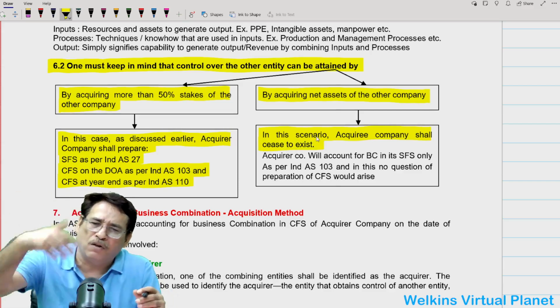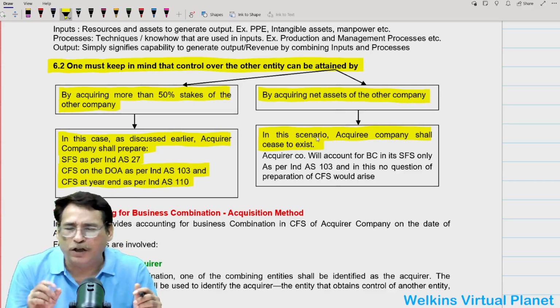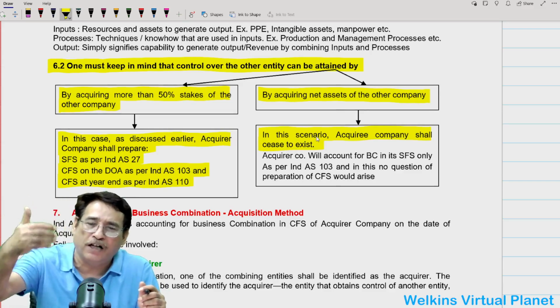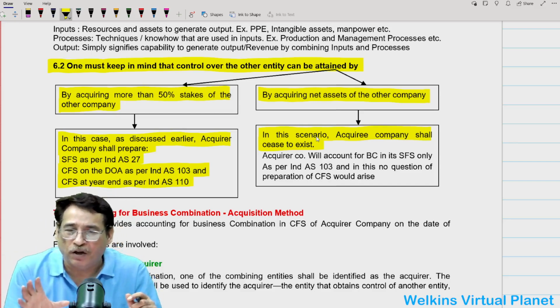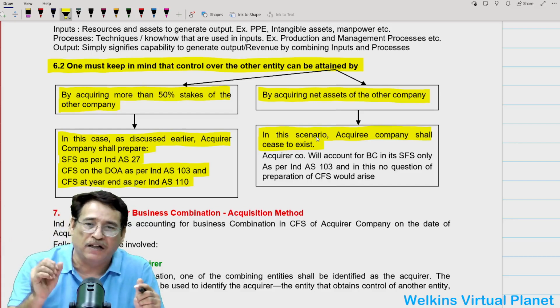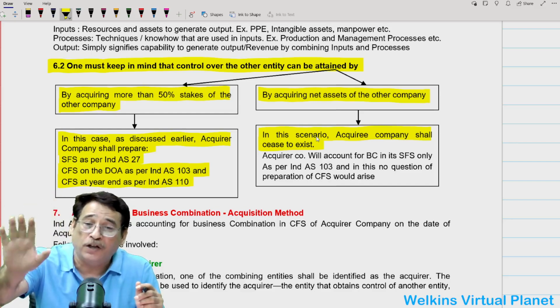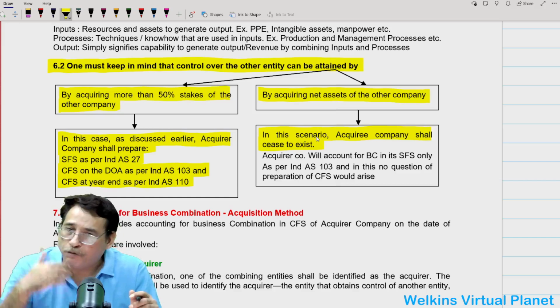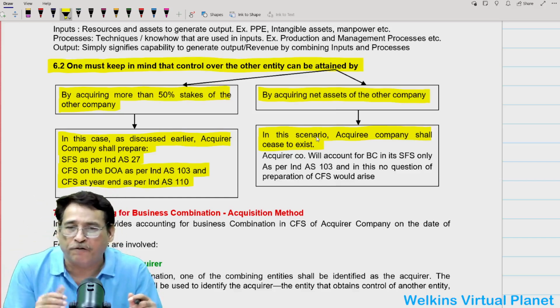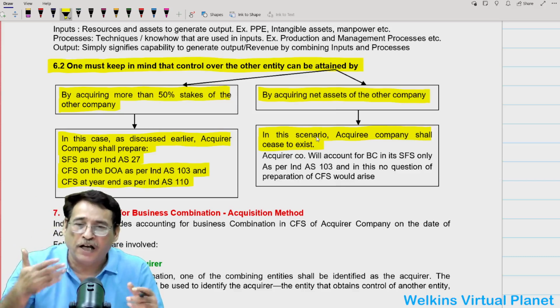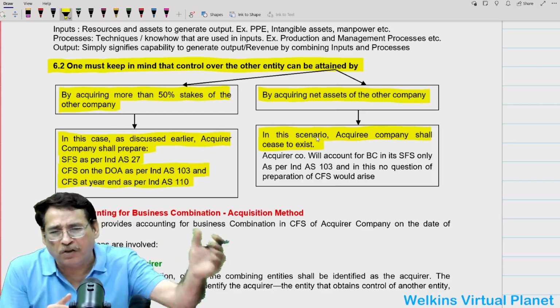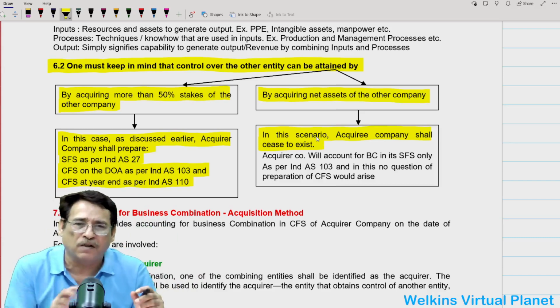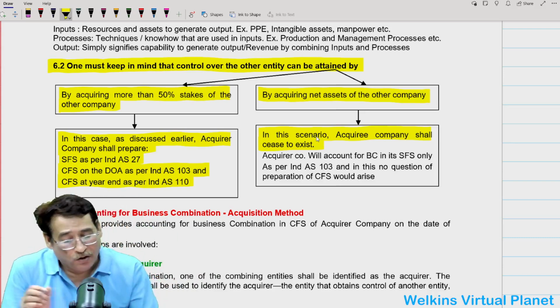When I have purchased all the assets and liabilities, see, there is a difference between two things. If I have made an investment of, let us say, 75% in the other entity, here I am not purchasing your assets or liabilities. Remember one thing, I am simply acquiring stakes. This time, the existence of the acquired company will not come to an end. It will continue to function and operate as per the direction which we deliver, because that particular entity is now under our control. However, when we purchase your net assets, quite obviously the existence of your company will come to an end. So that is what I have written here.